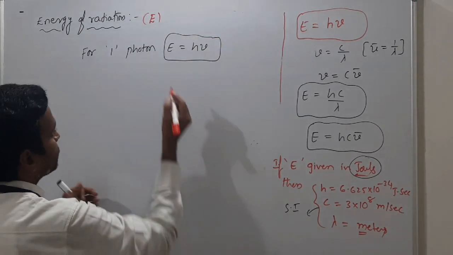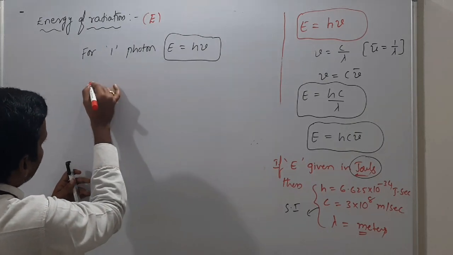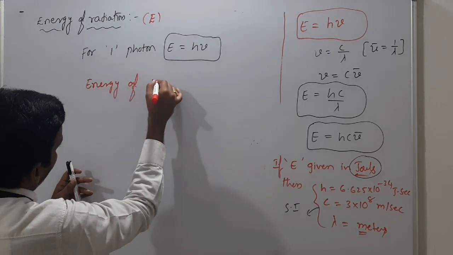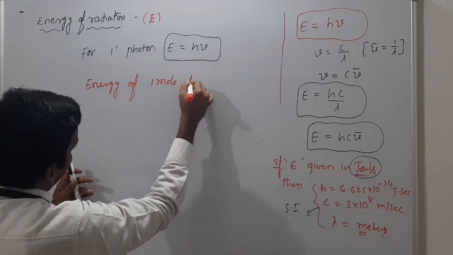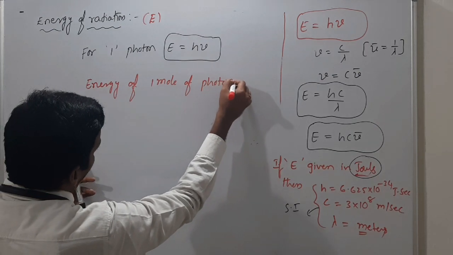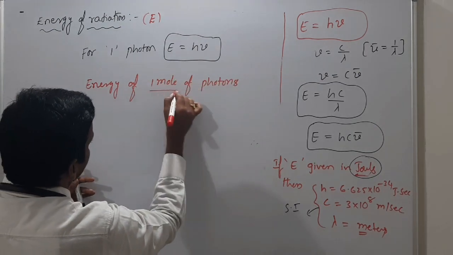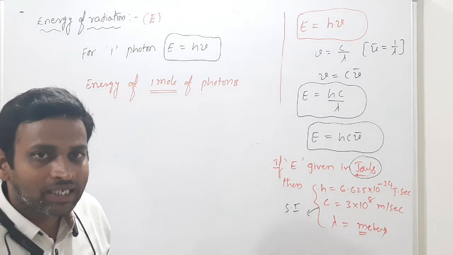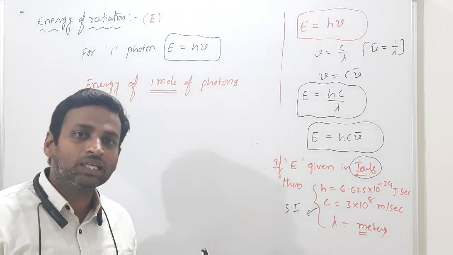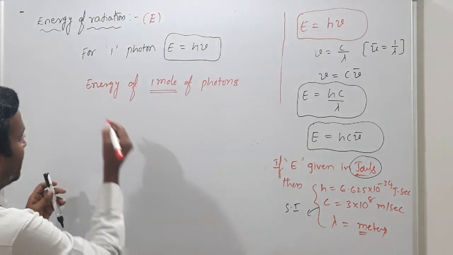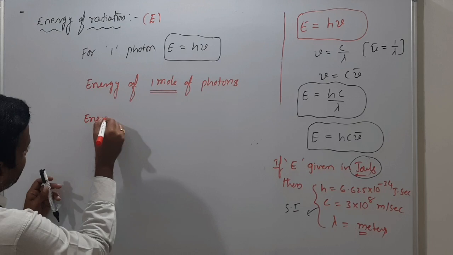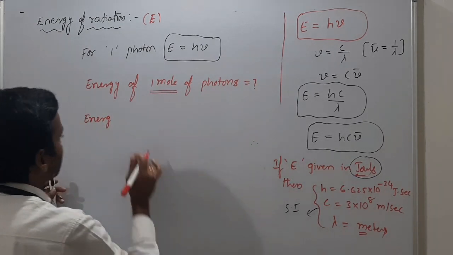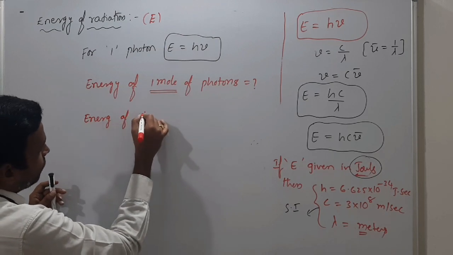Got it clearly? So what is the energy of 1 mole of photons? Very simple. 1 photon energy, h nu. 2 photons energy, 2 h nu. 3 photons energy, 3 h nu. Understanding? I am asking, the energy of 1 mole of photons is how much? Energy of 1 photon, how much?